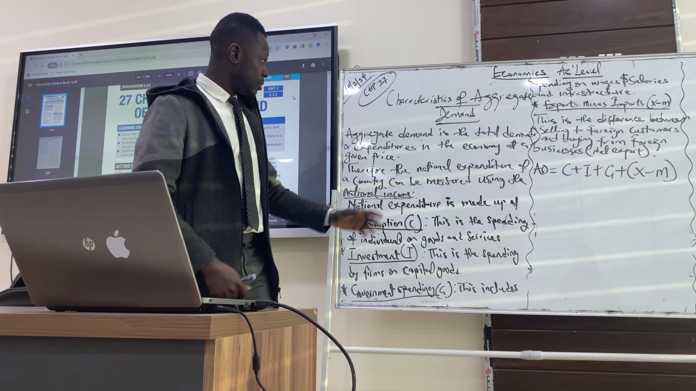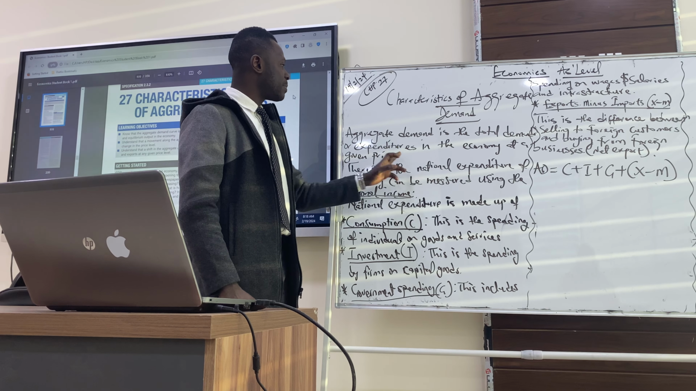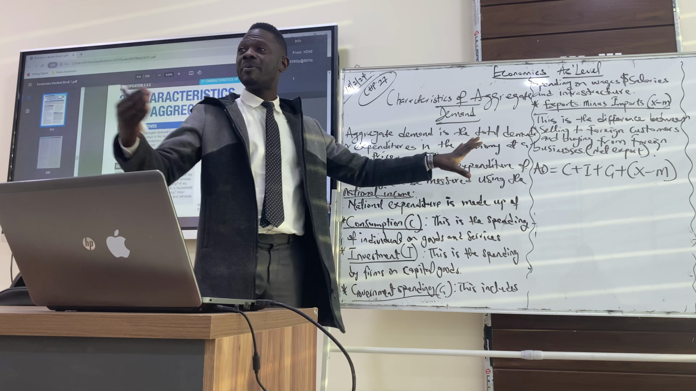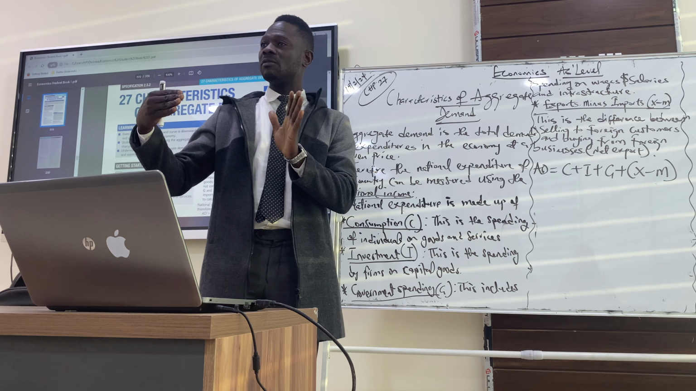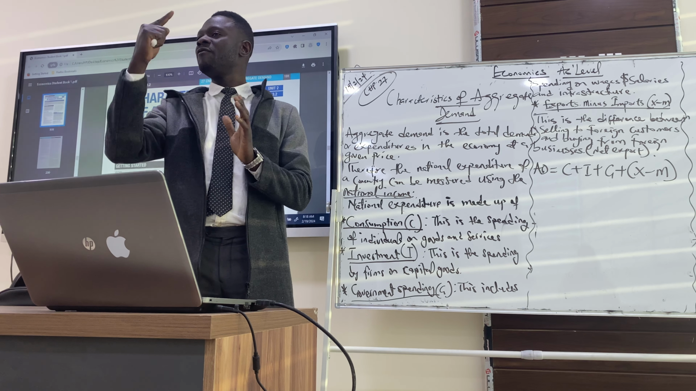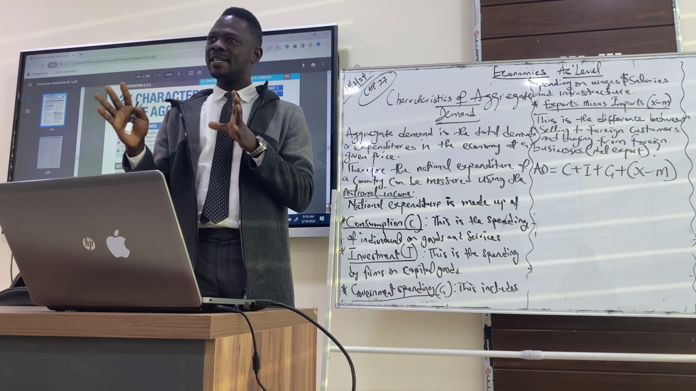So look at what I wrote here. Aggregate demand is the total demands or expenditures in the economy at a given price. So that means there's a given price level, and with this price level, we are able to buy, we are able to spend. All of us, everyone was able to spend. That is what we call aggregate demand.